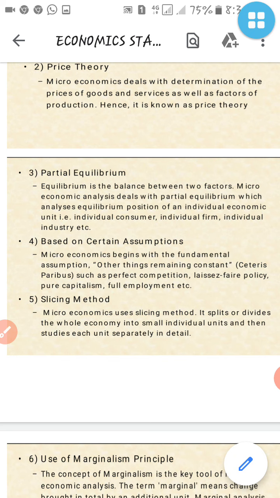Now what are the assumptions of microeconomics? We are going to read here. Microeconomics begins with fundamental assumptions, other things remaining constant, such as perfect competition, laissez-faire policy, pure capitalism, full employment, etc.